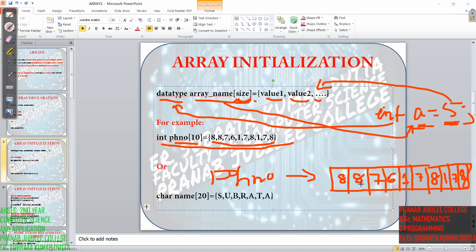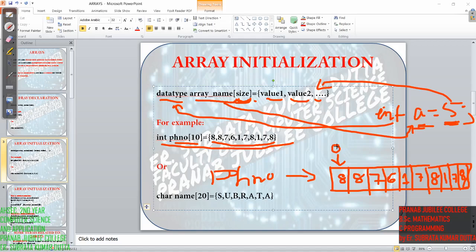The first element comes in the first box, then the second element in the next box, then the third element after the second element. And all are of the same data type, right? Now see, in the last video we discussed what the index value of this will be. In the last video I discussed that the starting index value of an array is always 0.